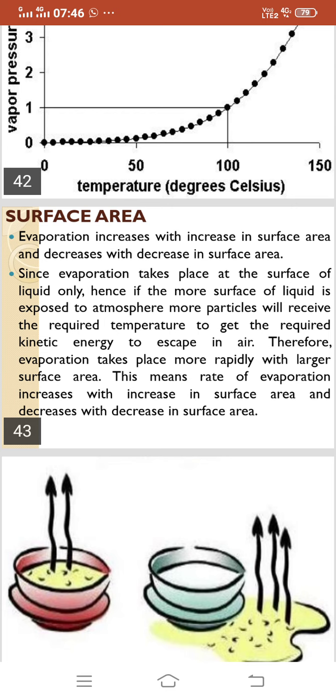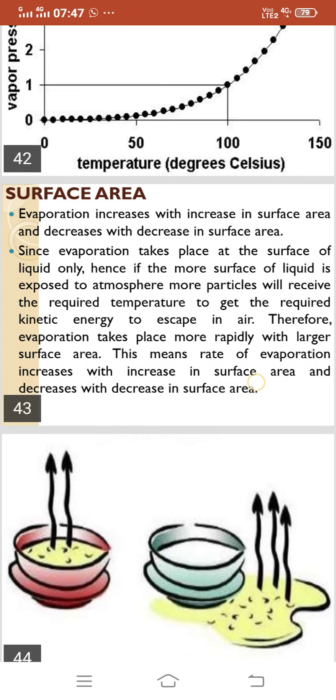Therefore, evaporation takes place more rapidly with larger surface area. This means the rate of evaporation increases with increase in surface area and decreases with decrease in surface area. So the relationship between surface area and evaporation is directly proportional.